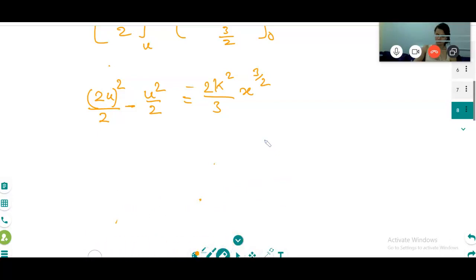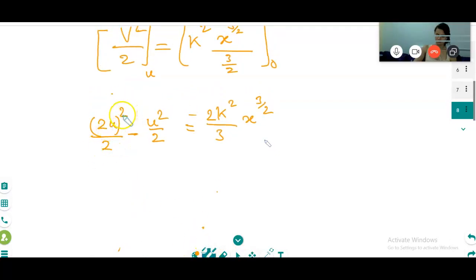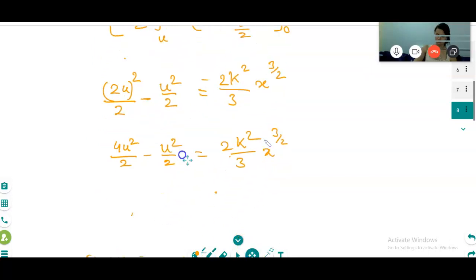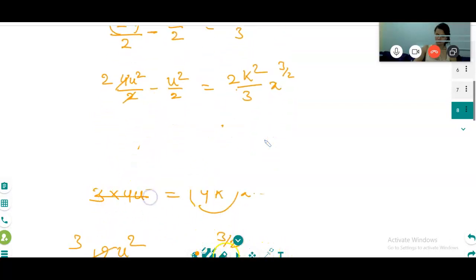So then you put x. 2u square is how much? Please tell me. 4u square by 2 minus u square by 2, and then 2k square on 3, x power 3 on 2. So 2u square minus u square by 2 will be 3u square by 2.